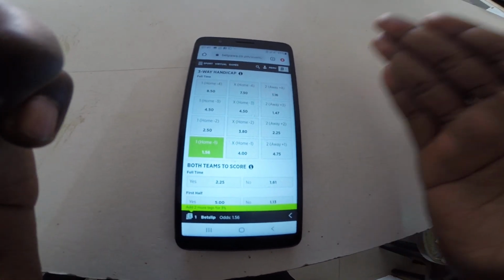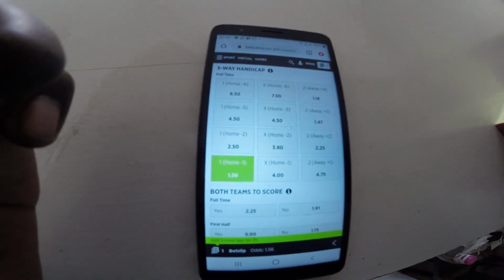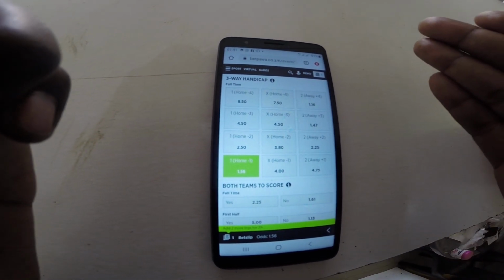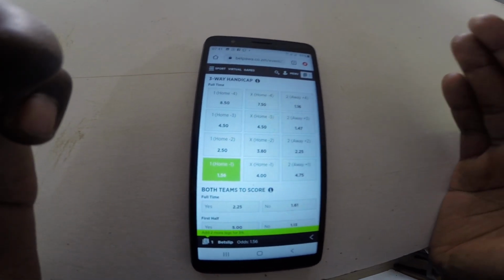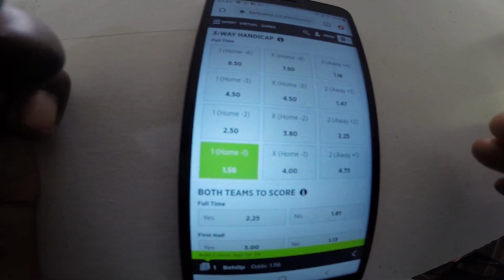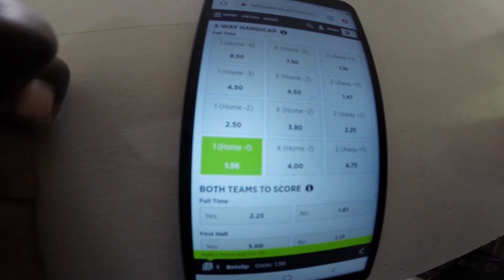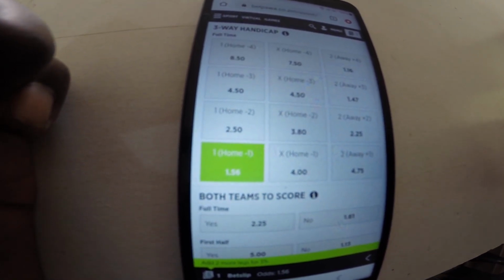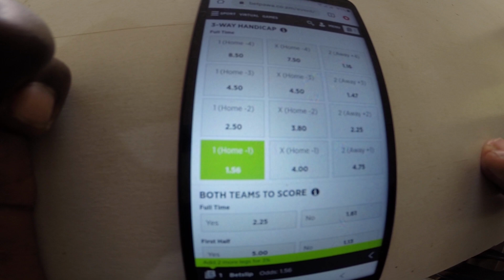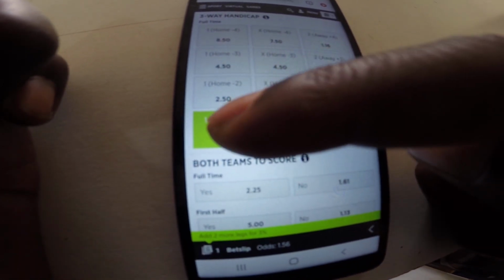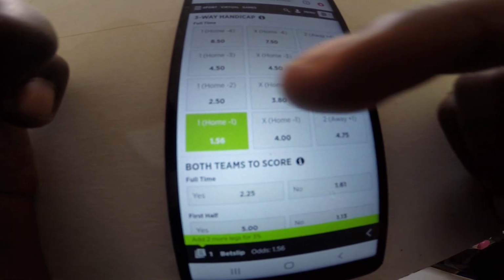If Arsenal wins by a goal only, it will mean that it's a draw game. Listen to that very carefully. If Arsenal wins by a goal, it will mean it's a draw. Why do I say so? Because that goal has been removed before the game started.